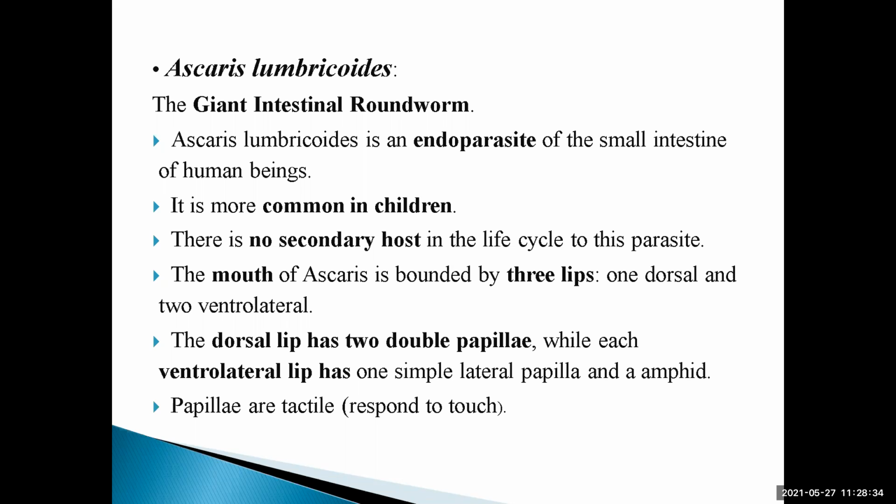Here the papillae are tactile, they respond to the touch. म्हणजे समजा a small thread-like structure, antenna-like structure, that is a papilla. So these are tactile. Tactile means it is moving, it is नेहमी movement करत असतो. Why? To respond to the touch.